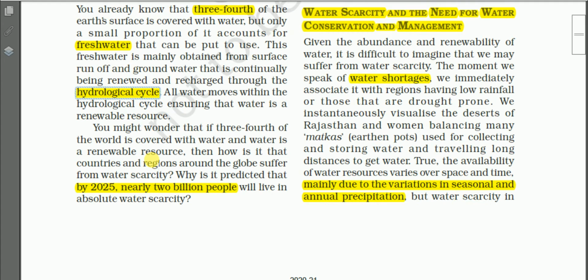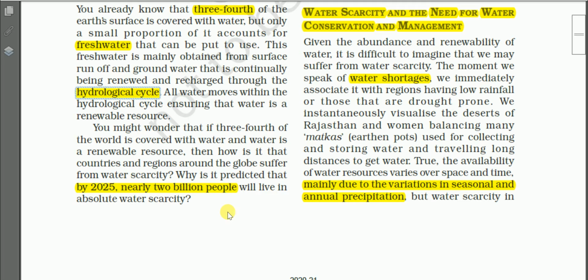Okay, and you may be wondering that if 3/4 of the world is covered with water, and water is a renewable resource, then how is it that the countries and regions around the globe suffer from water scarcity? Still we find water scarcity, okay, on the globe.